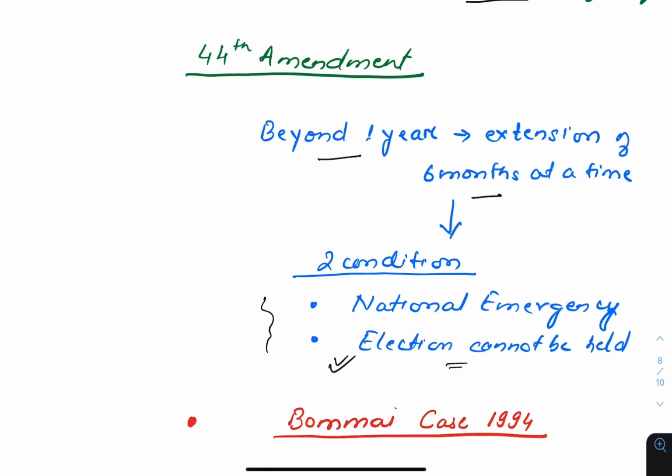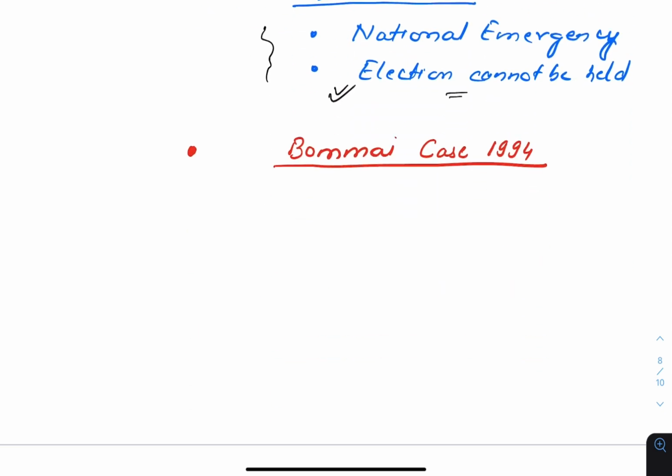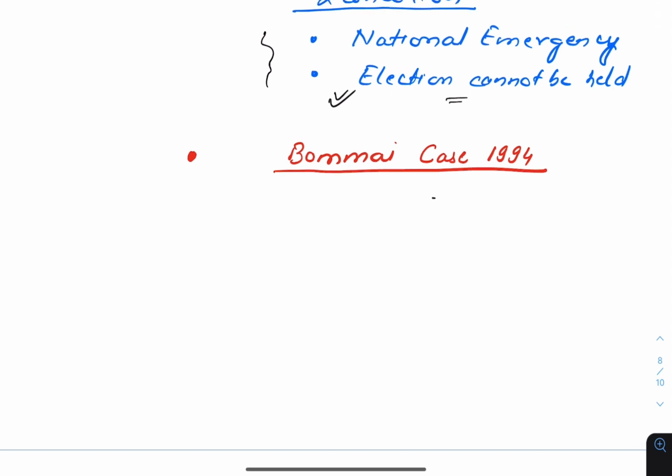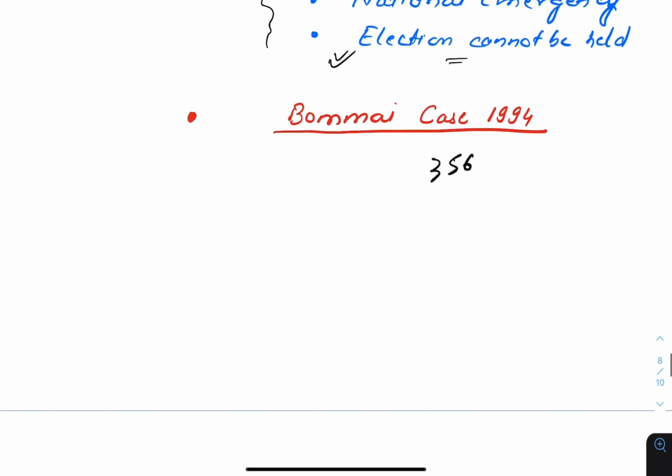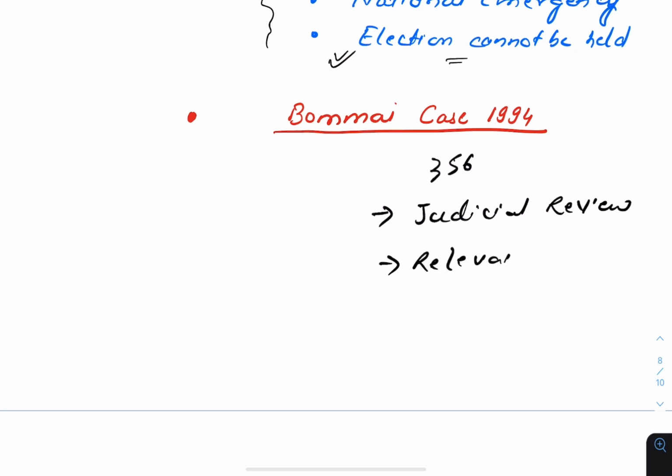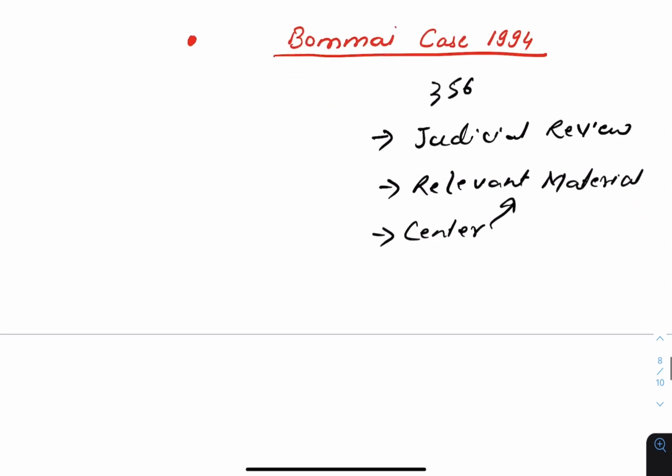In only these 2 conditions, beyond 1 year, a President's rule can extend in a state, that too 6 months at a time. The Bommai case of 1994 further laid down certain propositions for President's rule under Article 356. First, that the President's rule is subject to judicial review. Second, there should be relevant material available that a constitutional machinery has broken down in that state, and the center has the responsibility to provide this relevant material.